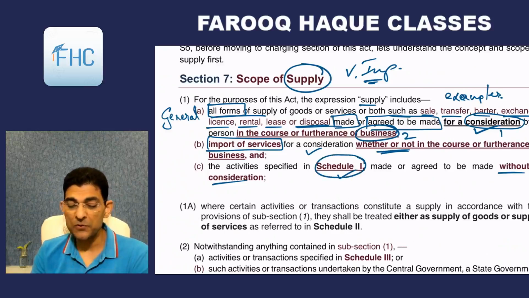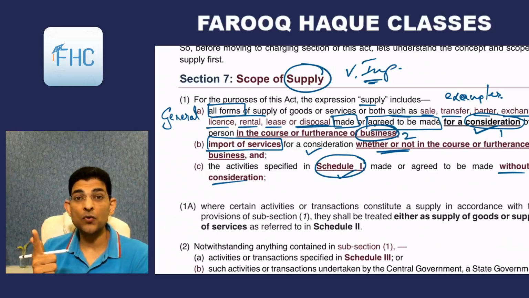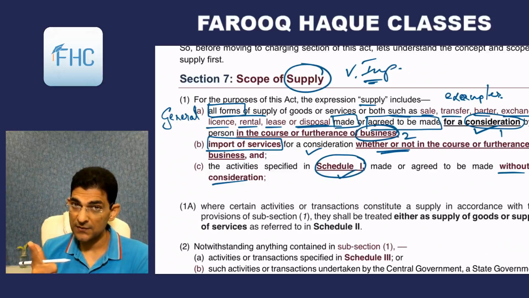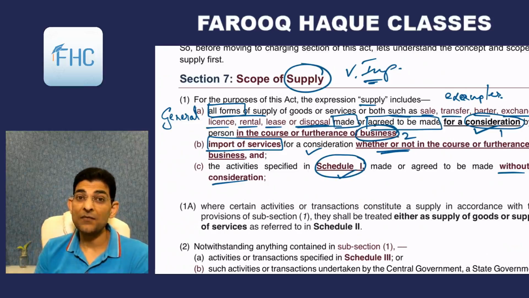So these are the two exceptions of the general rule. The general rule is that there should be consideration and it should be in the course of furtherance of business. But if business is lacking, then B covers that exception, and if consideration is lacking, then C covers it up. It can still be called as supply.